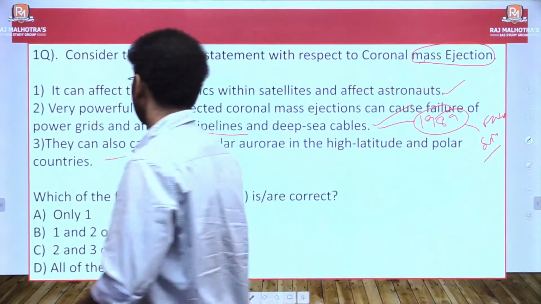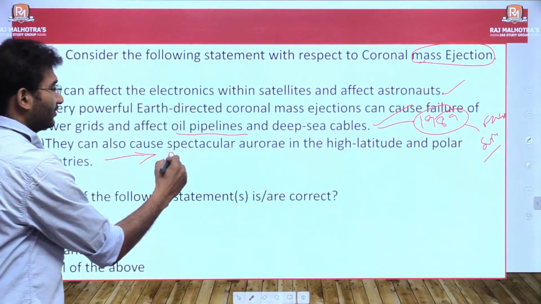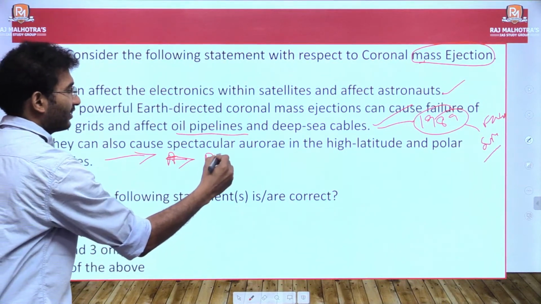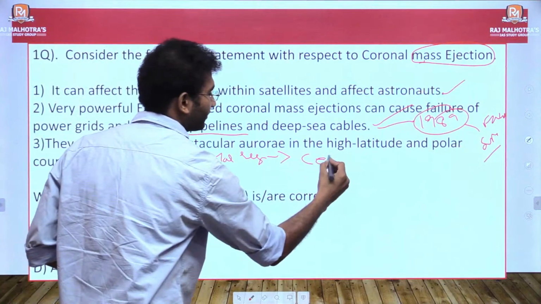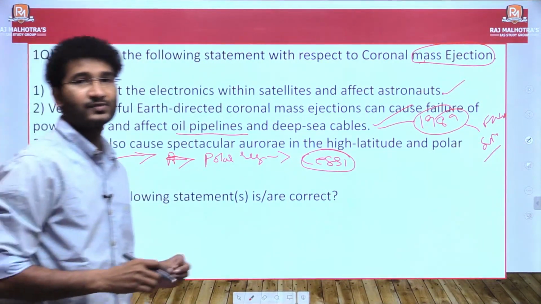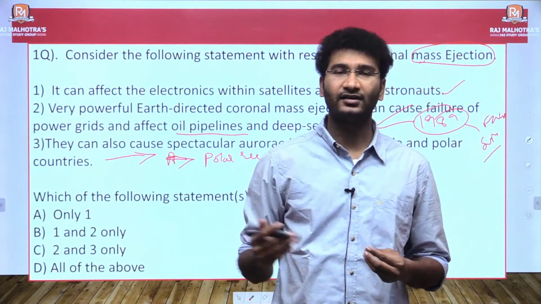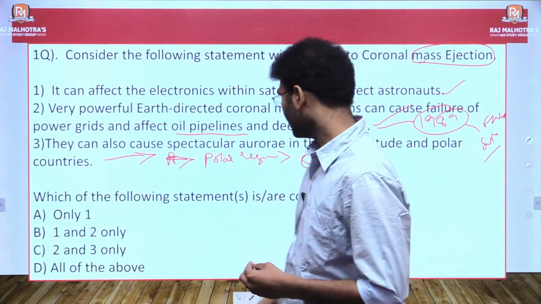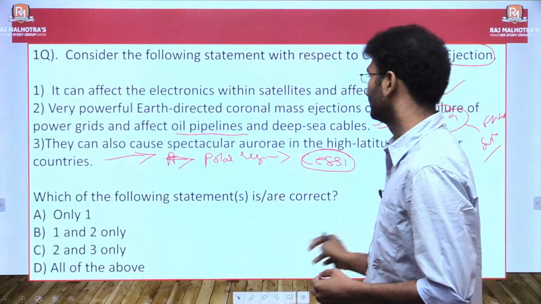This phenomenon was recently found in the polar regions during Diwali, and it was predicted by the CESSI organization, as I told you, and they are very accurate. So this becomes important for the Aditya L1 mission, which is going to be launched in early 2022, right? So here the answer would be D, all of the above.